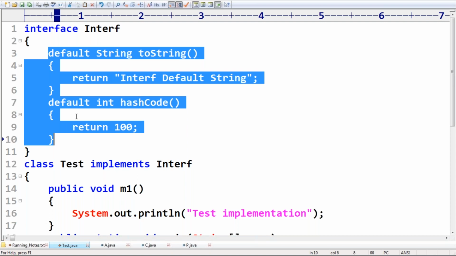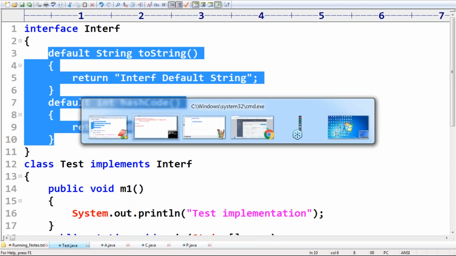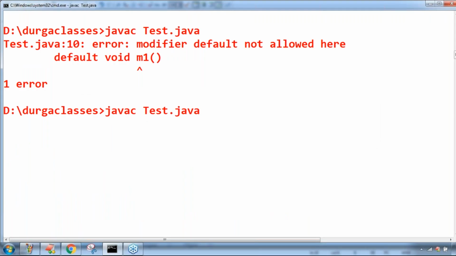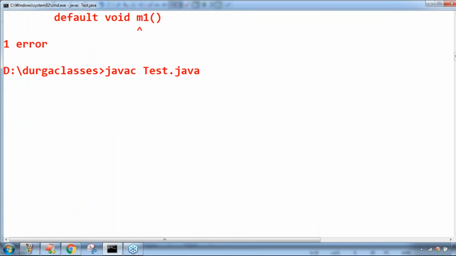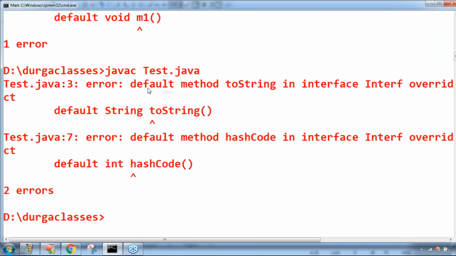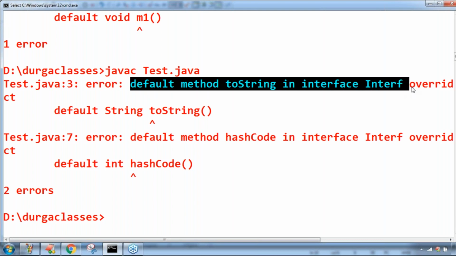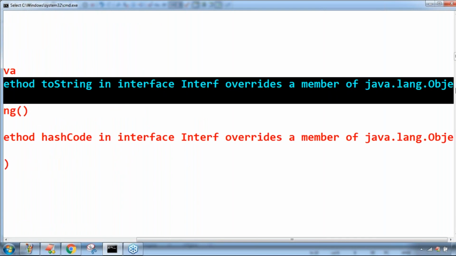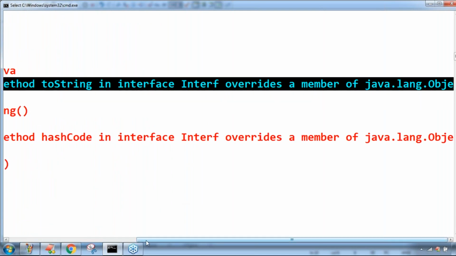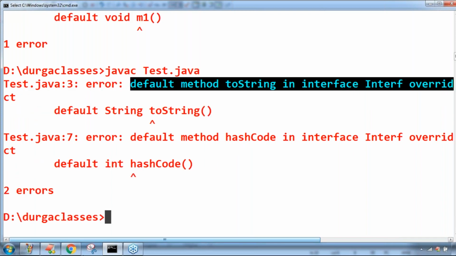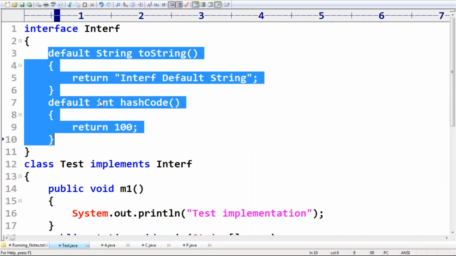So if you override or define object class methods as default methods inside an interface, the compiler will immediately give an error. Remember this. Have a look once. What is the compile error we are getting? Default method toString in interface is overriding a member of java.lang.Object. So why can't we override object class methods as default methods inside an interface?